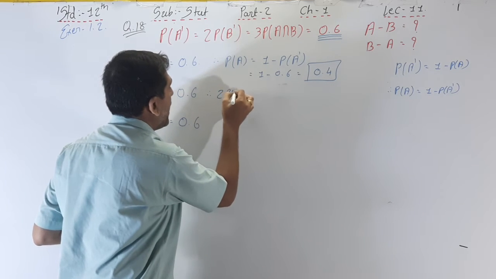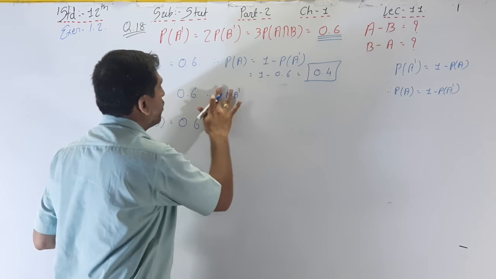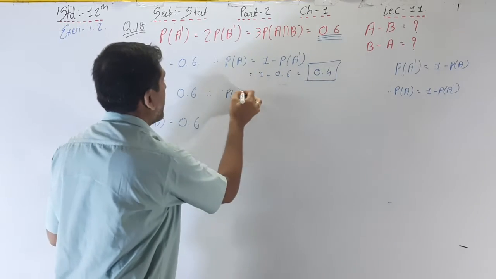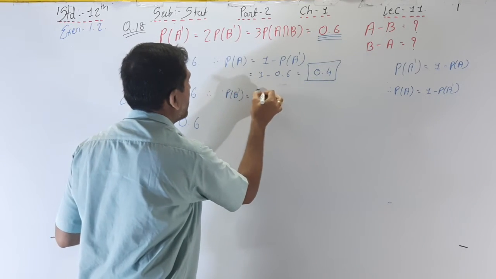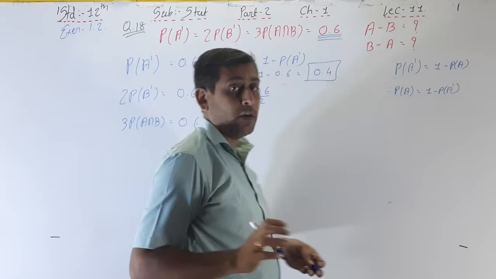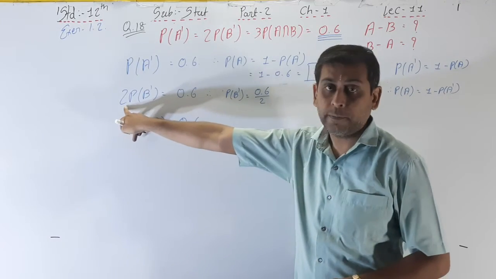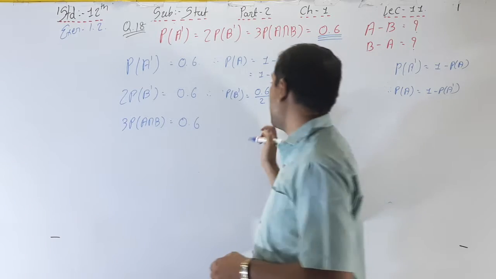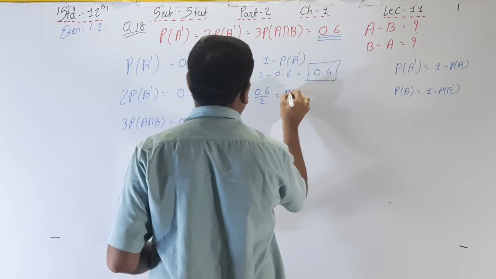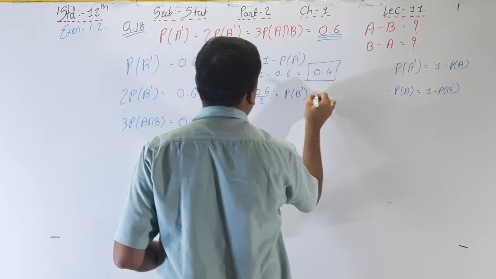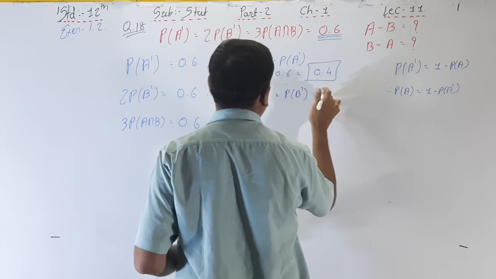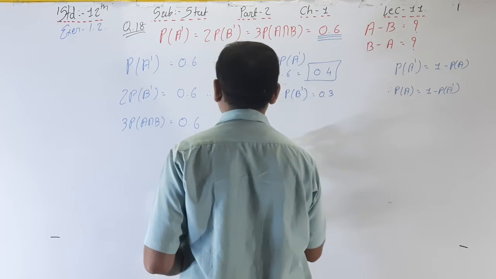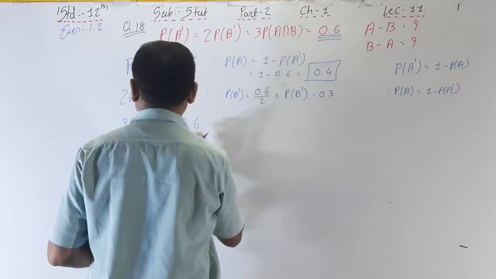Okay, now 2 P of B dash is equal to 0.6. That's why P of B dash is equal to 0.6 divided by 2. Why? Because here 2 is multiplied, so we have to divide to find out the remaining. So here, what is the value? P of B dash is equal to 0.3. And what is the formula for P of B?